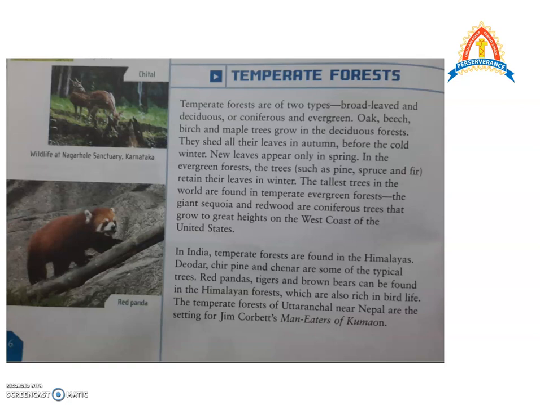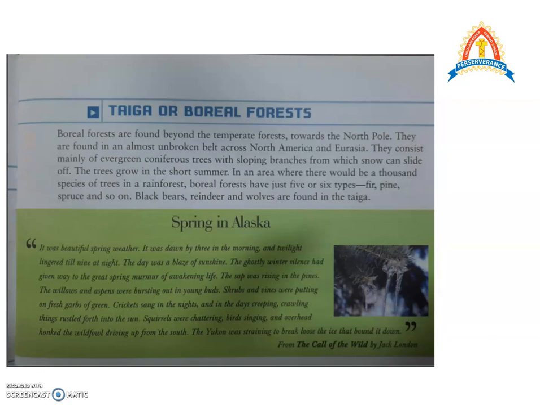In India, these types of forests are found in the Himalayan region. Deodar, Chirpine and Chinar are some of the typical trees. You must have heard of the Chinar trees of Kashmir. They are very famous. Red pandas, tigers and brown bears can be found in the Himalayan forests, which are also rich in bird life. The temperate forests of Uttaranchal near Nepal are the setting for Jim Corbett's Man-Eaters of Kumaon. If you have read the book by Jim Corbett, the setting is in the Uttaranchal state.